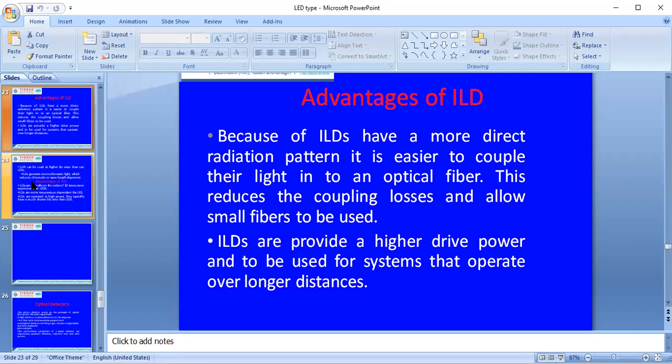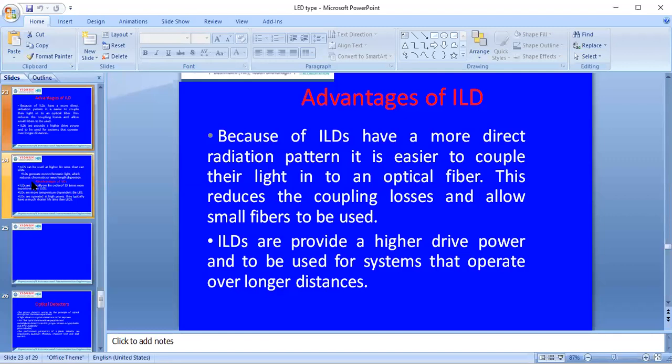Now we will see the advantages of the injection laser diode. Because ILDs have a more directional radiation pattern, it is easy to couple their light into the optical fiber. This reduces the coupling losses and allows small fibers to be used.